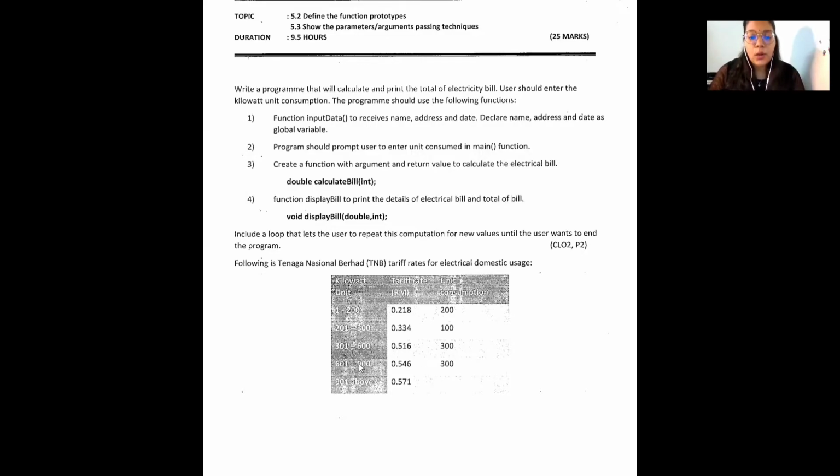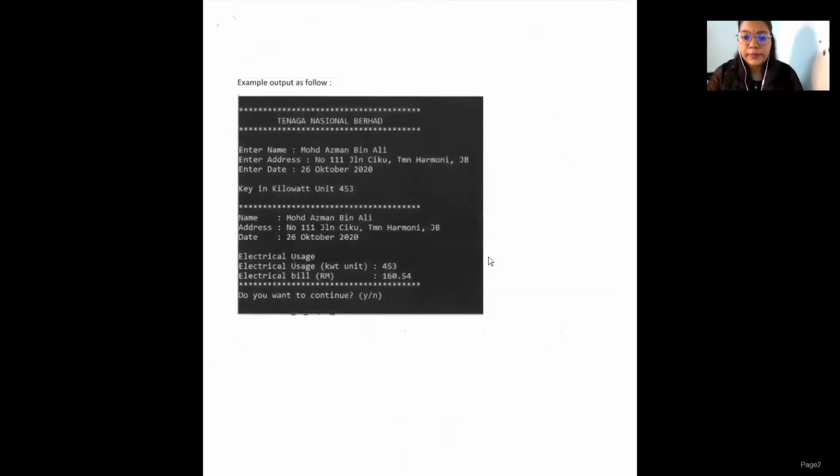And 601 until 900 kilowatt units, we multiply with 0.546 tariff rate, unit consumption 300. 901 and above, we multiply with 0.571, and the unit consumption is the balance after we subtract these. They also give an example of the output after we are done with the C++.